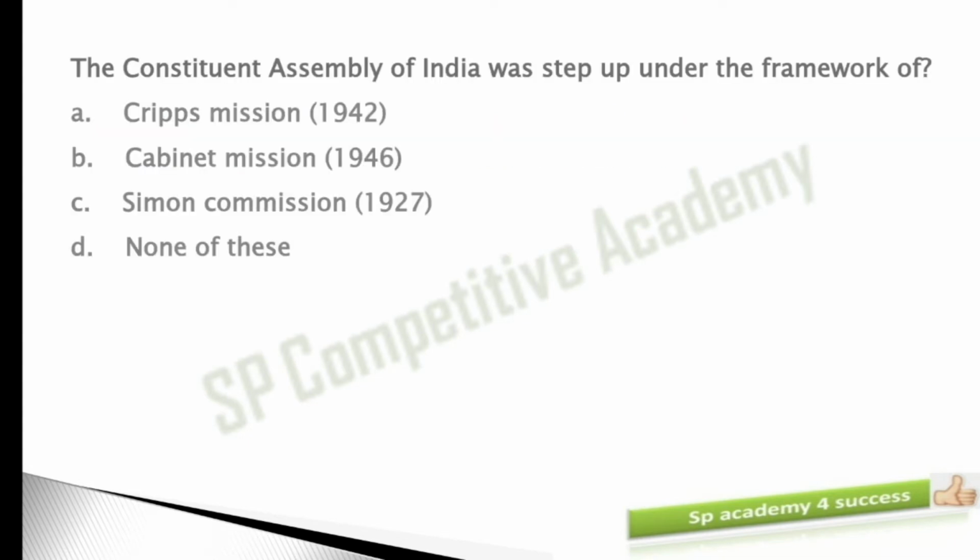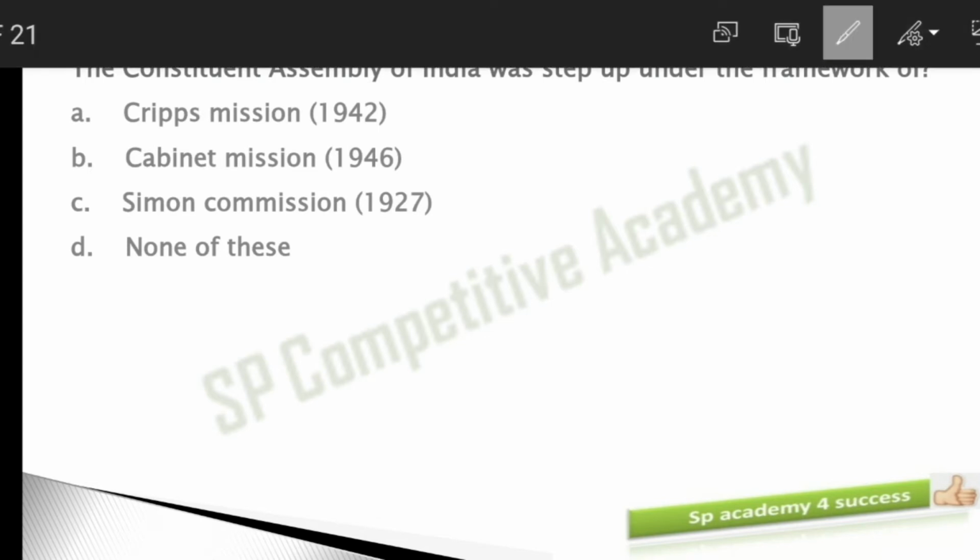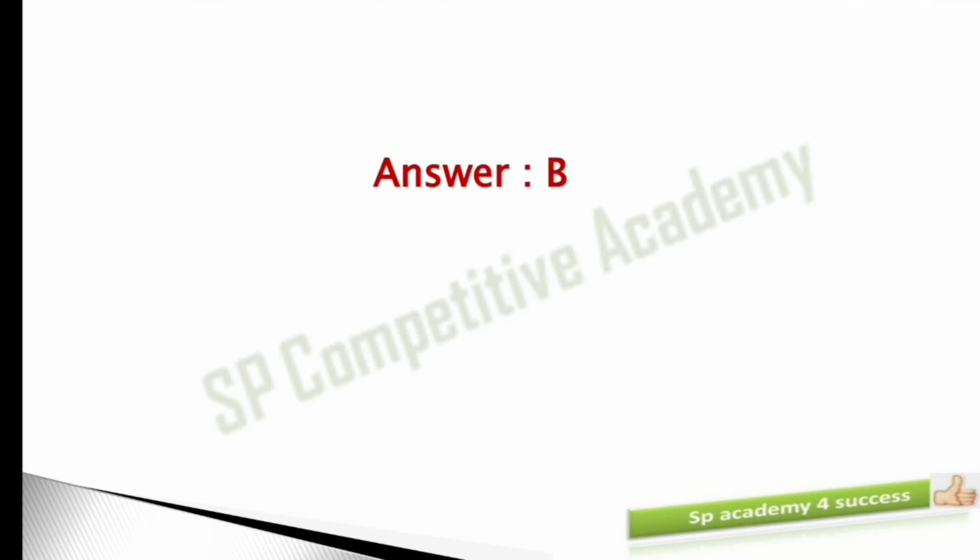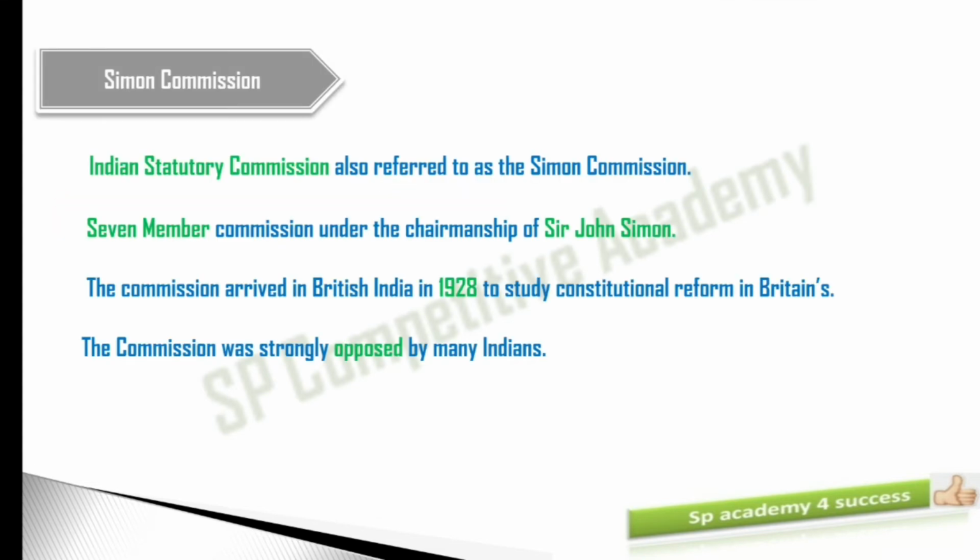So what is our answer? The answer here is the Cabinet Mission Plan. Because of the Cabinet Mission Plan, we got the Constituent Assembly, that was in November 1946. So we got the answer for this question. The answer is option B, Cabinet Mission Plan. But let's not leave the third option. We got the answer, but let's go to the third option also.